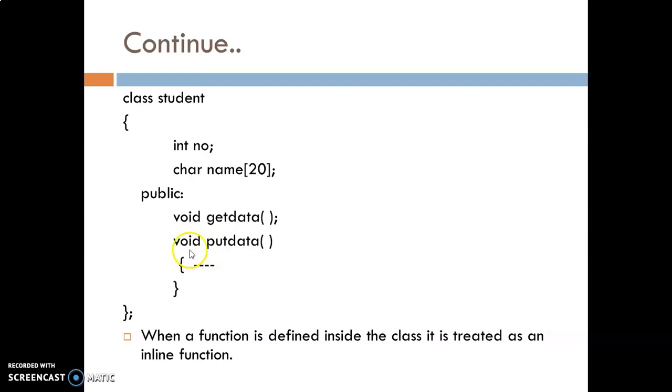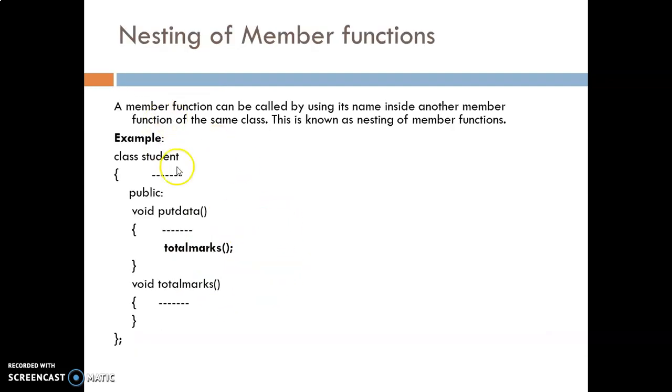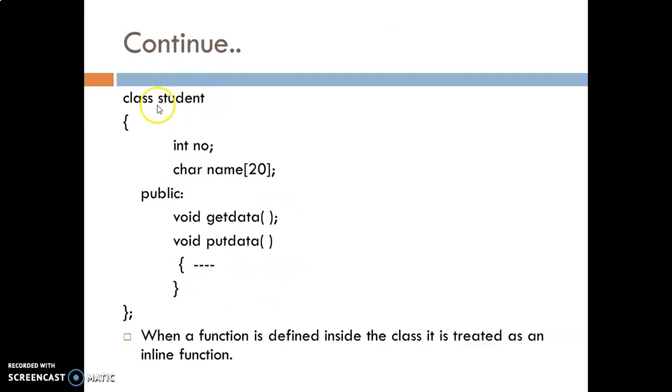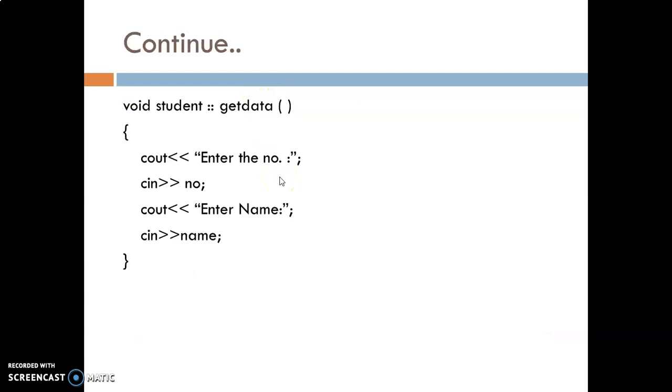Here you can see the return type and member function, and here we have not used the scope resolution operator as it is inside the class. The class name is Student, and this putdata function is inside the class Student. So this is an example of declaration of a member function inside the class, and the earlier one was outside the class. Okay.